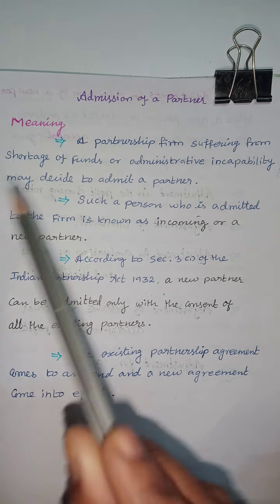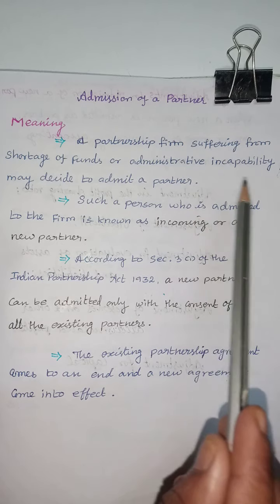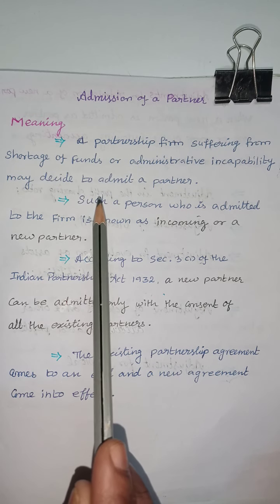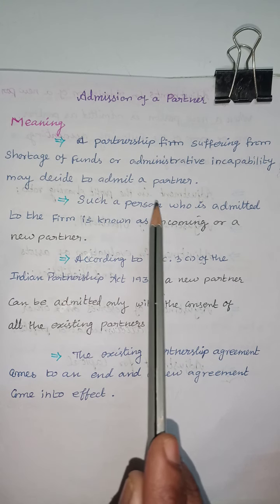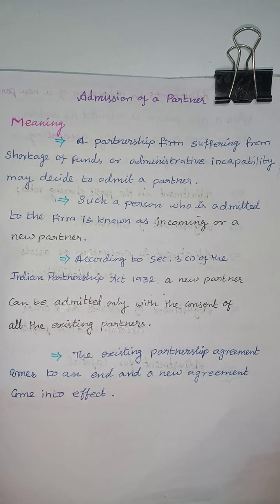Admission of a partner. A partnership firm suffering from shortage of funds or administrative incapability may decide to admit a new partner. Whenever a partnership firm is suffering from shortage of funds and incapability at the administrative level, the old partners may decide to admit a new partner.